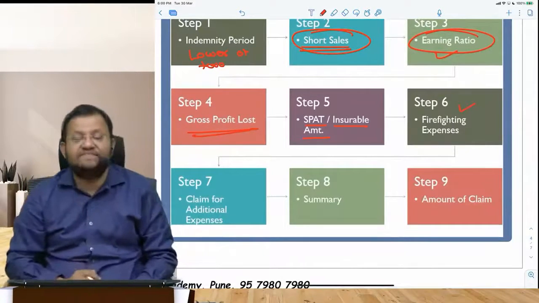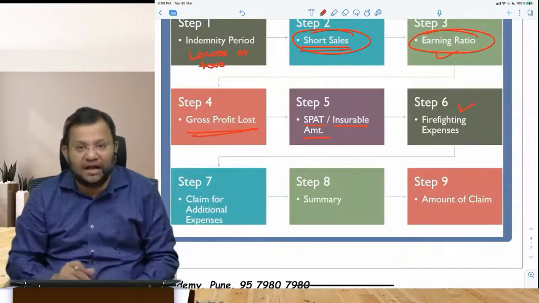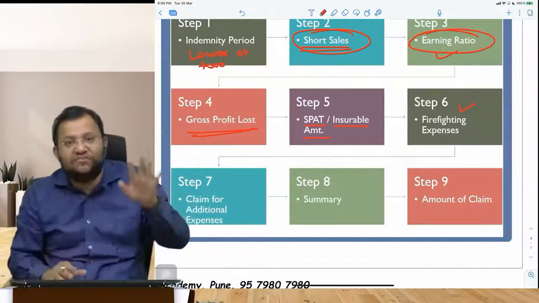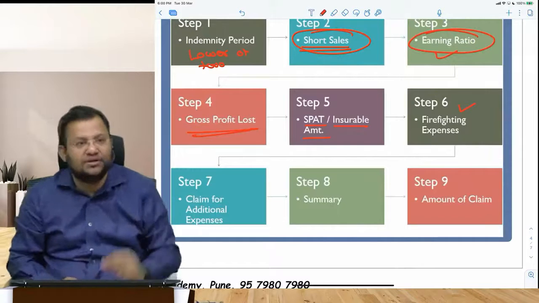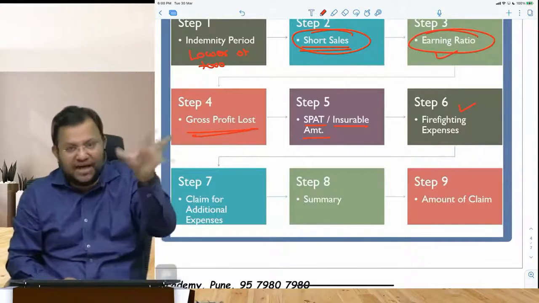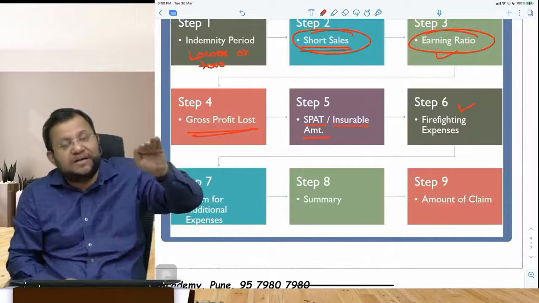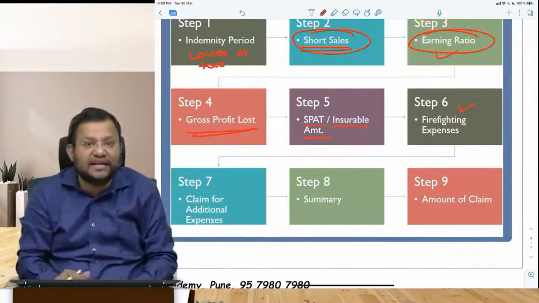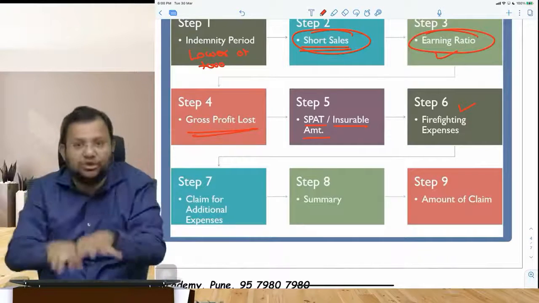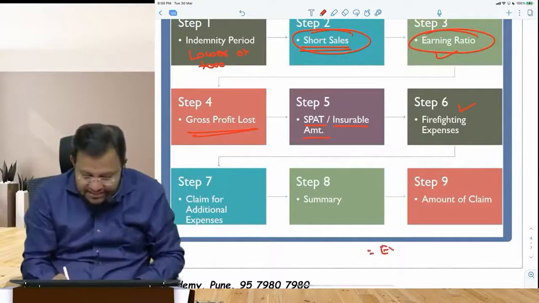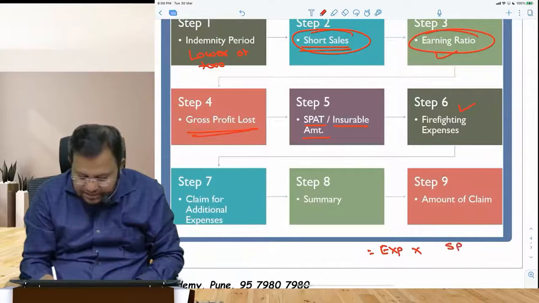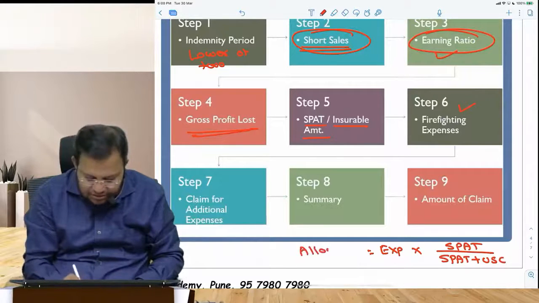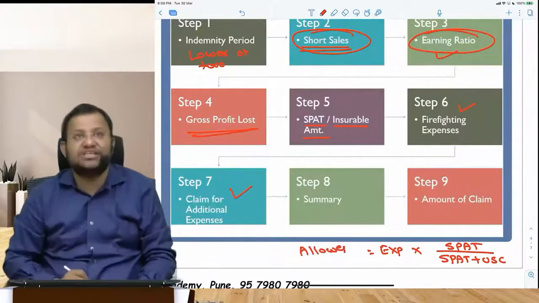Step 6, claim for firefighting expenses. It will be allowed to the extent of lower of following items: expenditure, firefighting expenses, or expenditure into SPAT upon SPAT plus uninsured standing charges. That is just to reduce amount of claim. So expenses into SPAT upon what? SPAT plus uninsured standing charges. This is allowed. Step 7, claim for additional expenses.